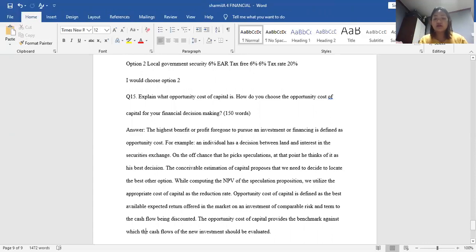While computing the net present value of the investment proposal, we use the appropriate cost of capital as the discount rate. Opportunity cost of capital is also defined as the best available expected return offered in the market on an investment of comparable risk. For the cash flow being discounted, the opportunity cost of capital provides the benchmark against which the cash flows of new investments should be evaluated.